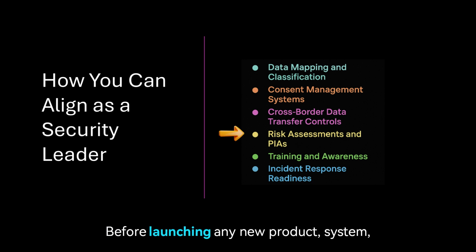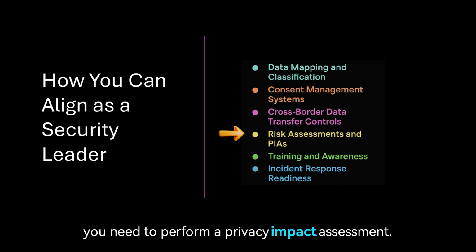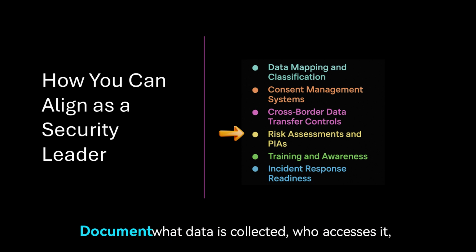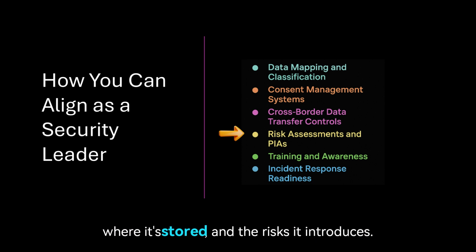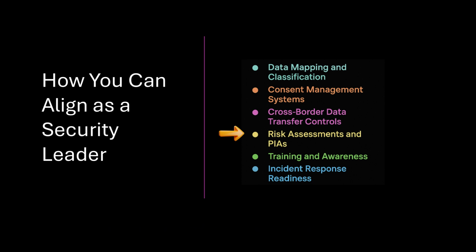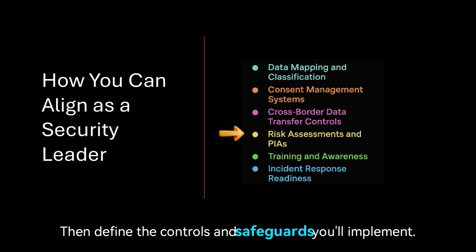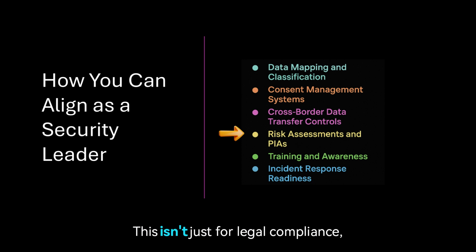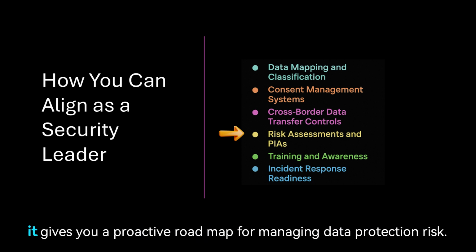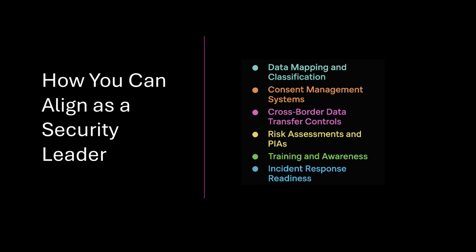Before launching any new product, system, or service that involves Chinese personal data, you need to perform a privacy impact assessment. Document what data is collected, who accesses it, where it's stored, and the risks it introduces. Then define the controls and safeguards you'll implement. This isn't just for legal compliance, it gives you a proactive roadmap for managing data protection risk.